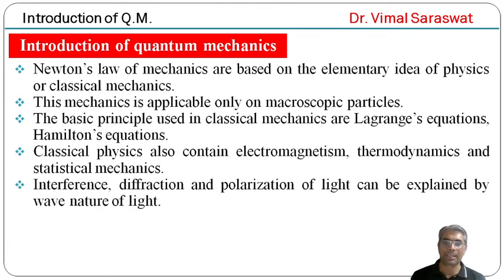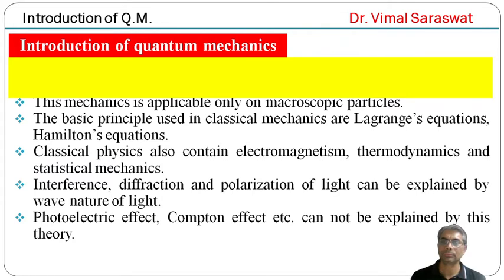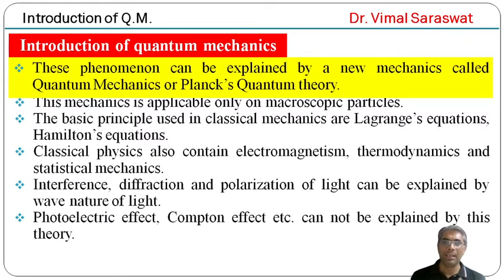Interference, diffraction, and polarization of light can be explained by the wave nature of light. The photoelectric effect, Compton effect, etc. cannot be explained by this theory, meaning by the wave nature of light. These phenomena can be explained by a new mechanics called quantum mechanics or Planck's quantum theory.